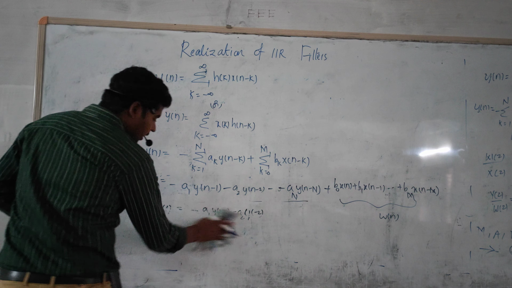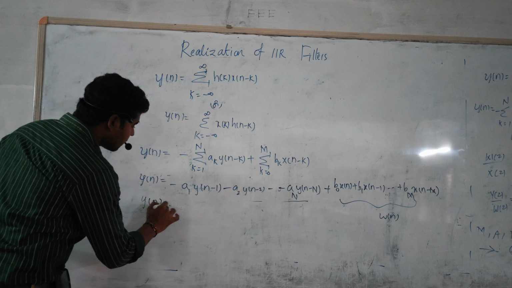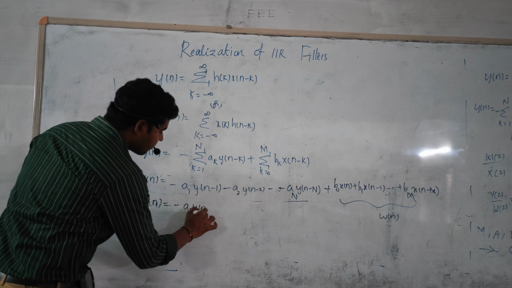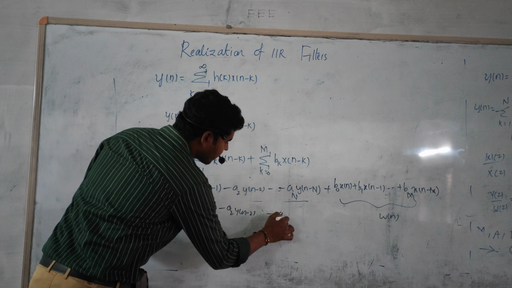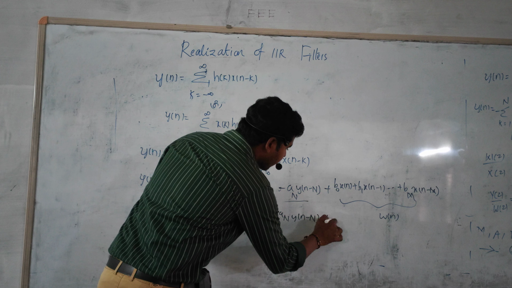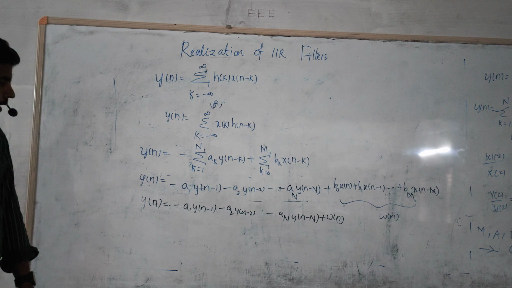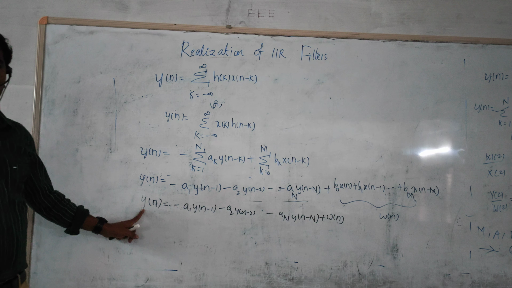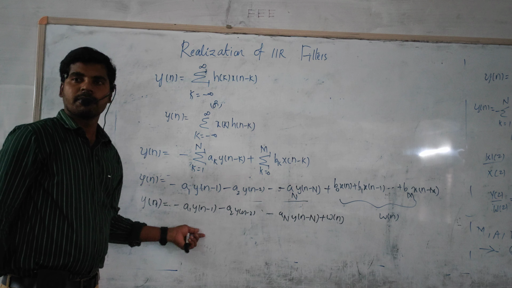For convenience, this will be represented as y of n is equal to minus a1 into y of n minus 1, minus a2 into y of n minus 2, and so on, minus aN into y of n minus N, plus omega n. So this is the final equation. Now we have to design a system like this. Output is equal to this one plus this one, from the design chart.